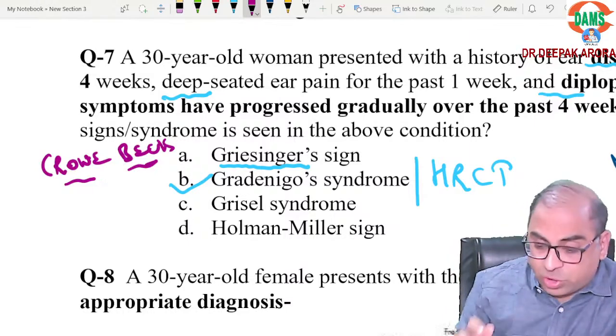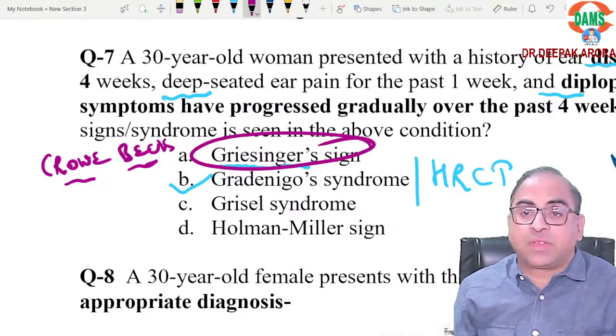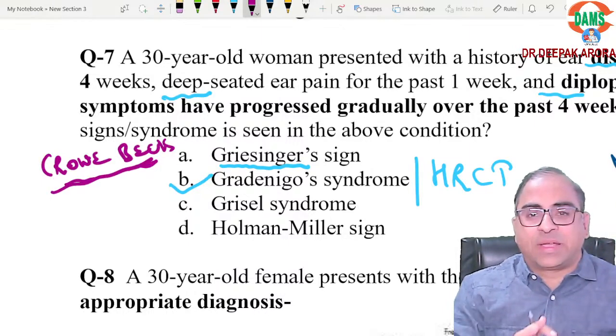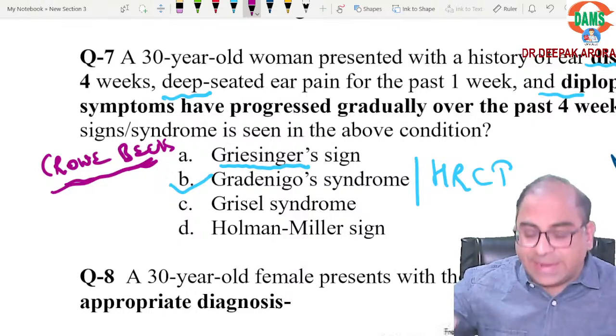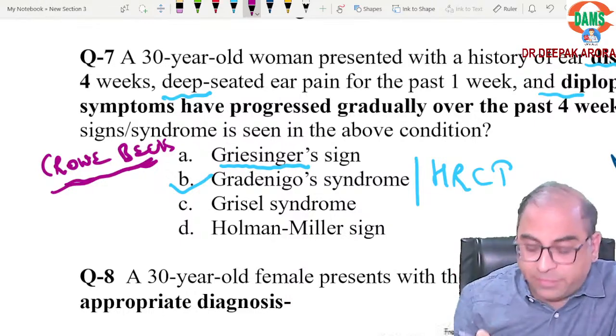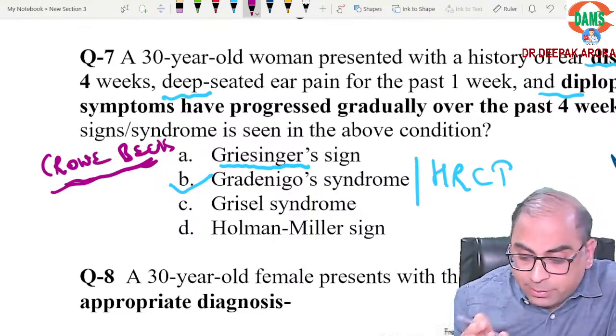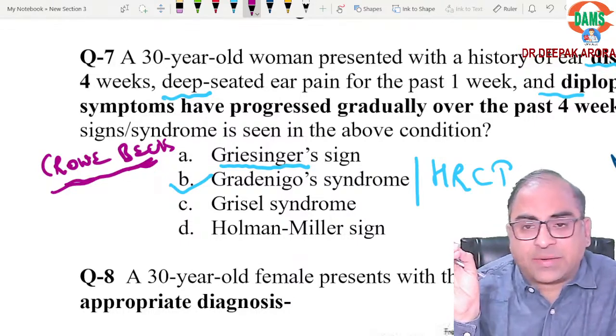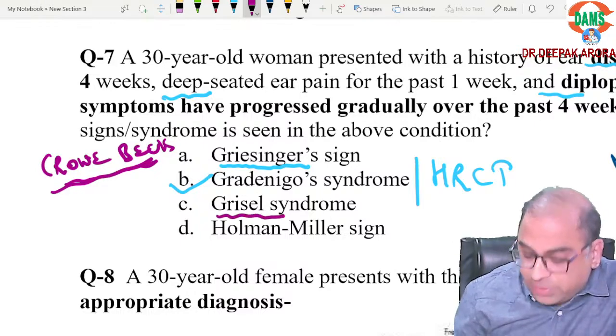Edema over the mastoid. Revise with me, these are important signs. In ENT they will be asking you what is Crowe sign. Crowe sign is edema over the retinal vein. If there is edema over the retinal vein, it is Crowe sign. Edema over the mastoid is your Gray Turner sign. Clear.